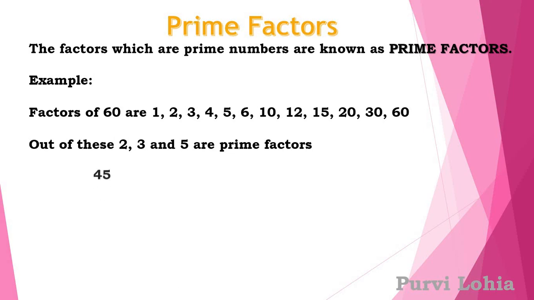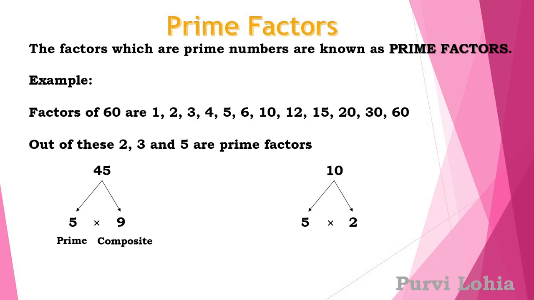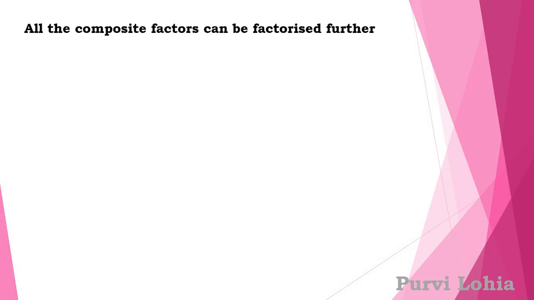So 45, when it is split into 5 into 9, here 5 is prime and 9 is composite. Similarly, when 10 is split into 5 into 2, both are prime. Did you understand what are prime factors and what are composite factors? Good. Now, all the composite factors can be factorized further.